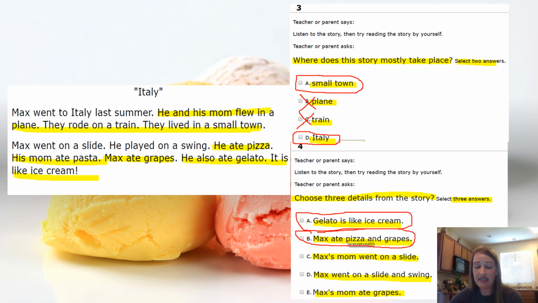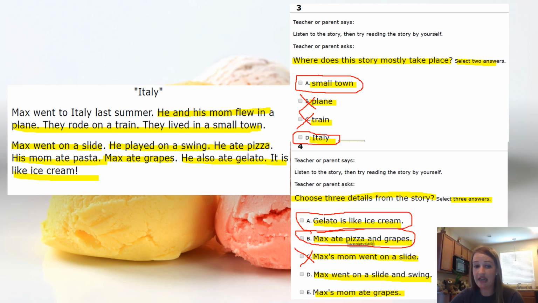The next one says Max's mom went on a slide. If I read back at the text here, it says Max went on a slide. He played on a swing. Does it ever talk about Max's mom going on a slide? Nope. So I don't want that as a detail from the story. How about the next one?